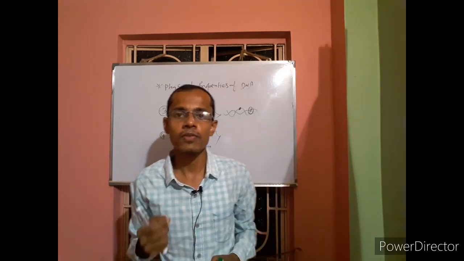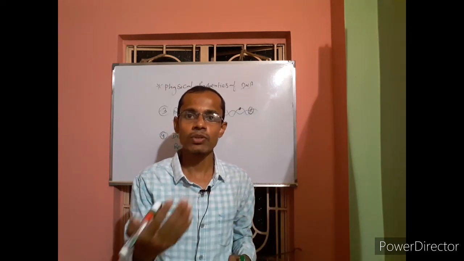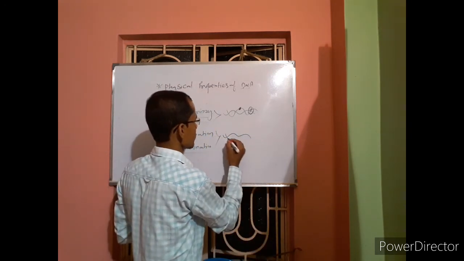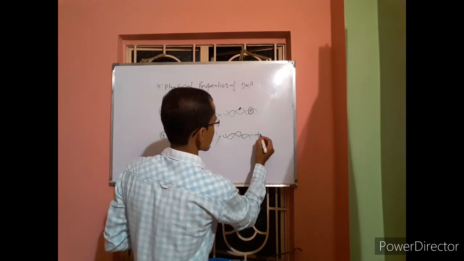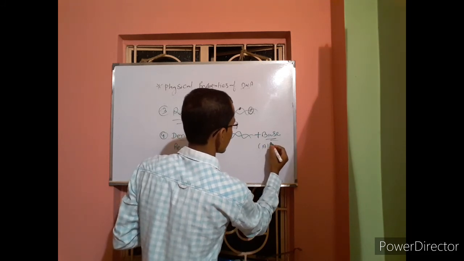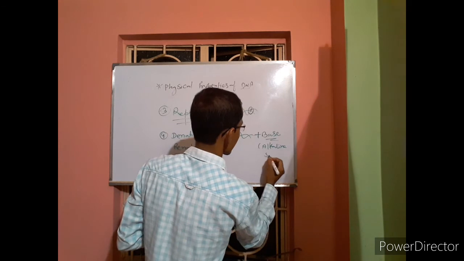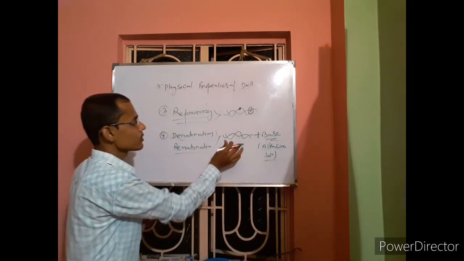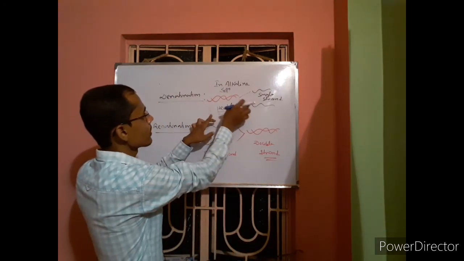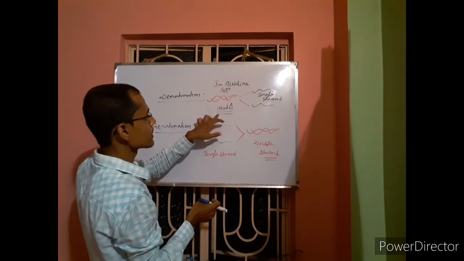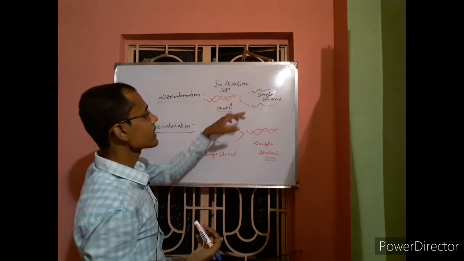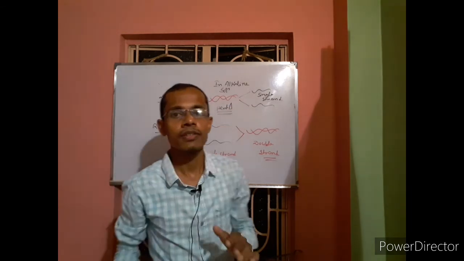Denaturation means if you allow DNA to react with a base, any kind of alkaline solution, with high temperature, the double stranded DNA will break and you will get the single strand of DNA, single helix of DNA.